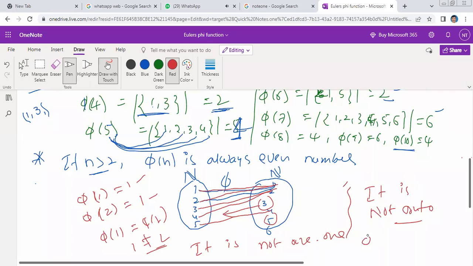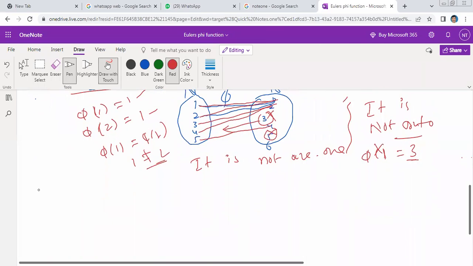For which element is phi of something equal to 3? It is not possible. That means the element 3 has no pre-image. According to our definition of onto function, every element in codomain must have at least one pre-image. This one doesn't, 5 doesn't, so it is not an onto function. Therefore, the totient function is not a bijective function. It is not one-one, it is not onto. This is the most important case: if n is greater than 2, phi of n is always an even number.